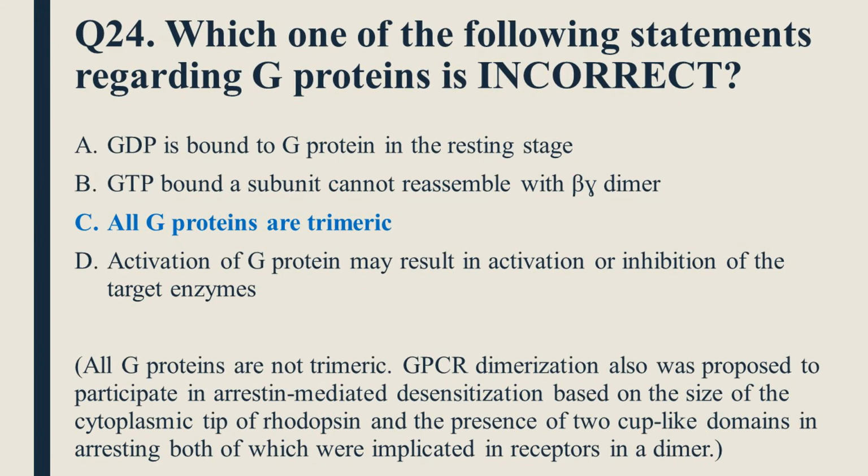Question number 24 is which one of the following statements regarding G proteins is incorrect? So all G proteins are not trimeric. GPCR dimerization also was proposed to participate in arrestin mediated desensitization based on the size of the cytoplasmic tip of rhodopsin and the presence of two clathrin-like domains in arrestin, both of which were implicated in receptor binding. Which one of the arrestin binds to two receptors in a dimer? So option C, all G proteins are trimeric, is incorrect.